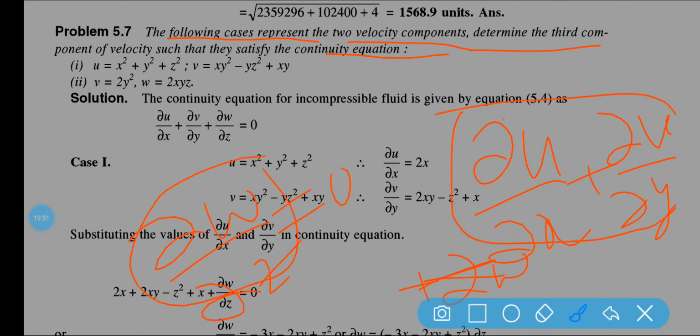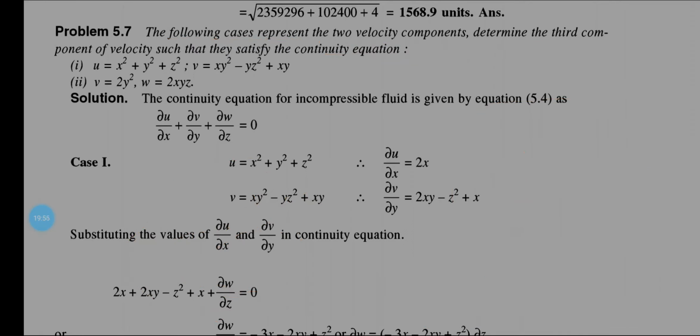So this is all about the continuity equation, in case of 3-dimensional flow, 3D flow. You have to justify, that means check, whether it is satisfying the continuity equation or not. Okay, so u is given as x square plus y square plus z square, v is equal to xy square minus yz square plus xy. Second question, v is equal to 2xy square and w is equal to 2xyz.